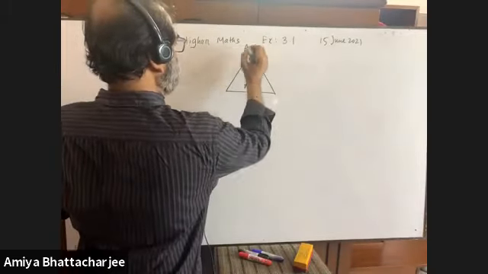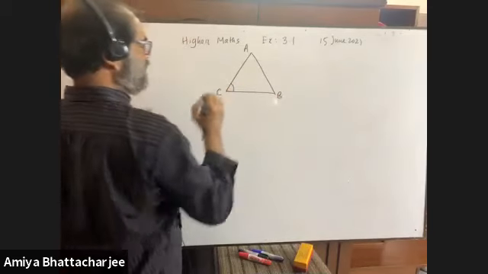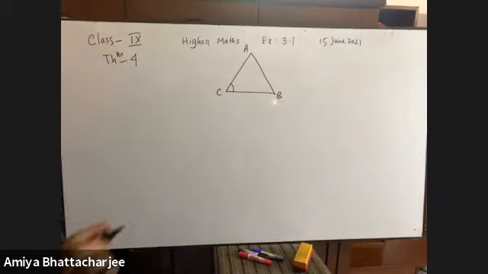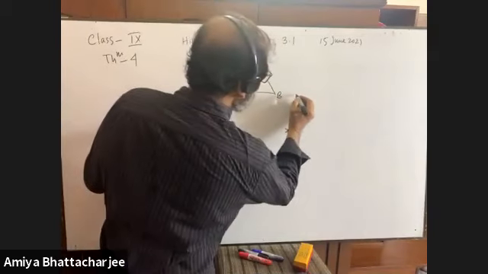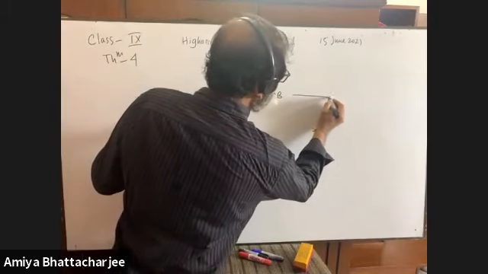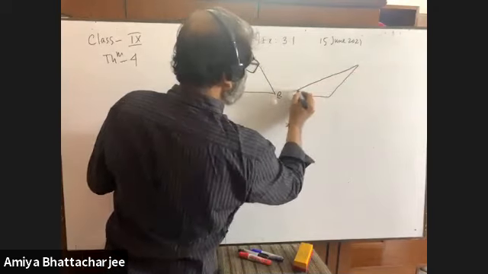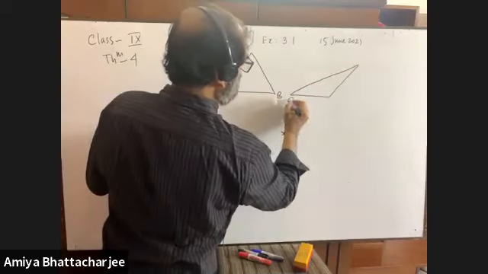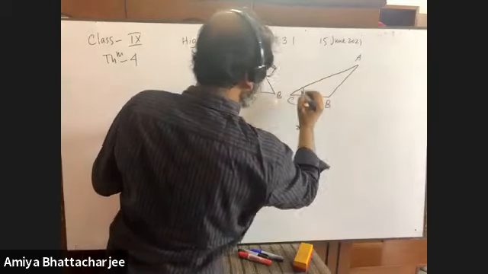Suppose it is A, it is B, it is C. Is it an acute angle? Yes, sir. Very good. Again, you see, is it an acute angle?